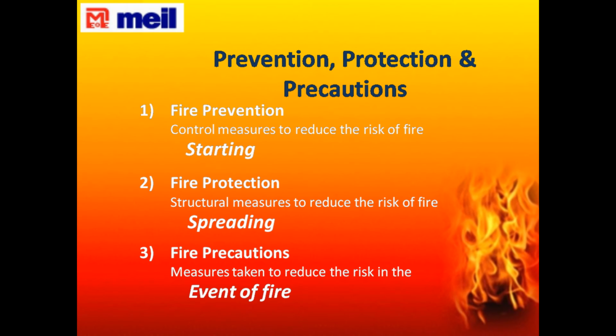Prevention, protection and precautions. First, fire prevention: control measures to reduce the risk of fire starting. Second, fire protection: the structural measures to reduce the risk of fire spreading. Third, fire precautions: measures taken to reduce the risk in the event of fire.